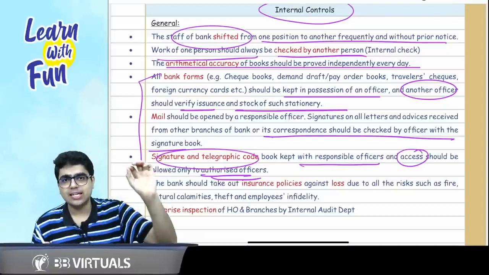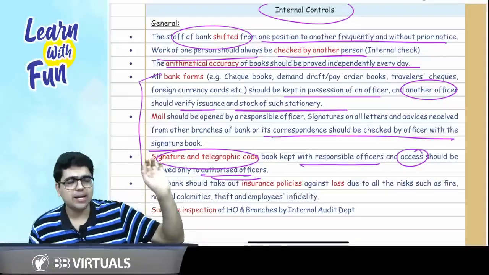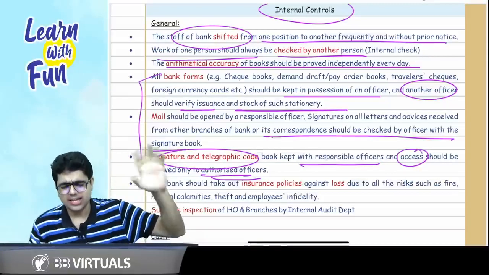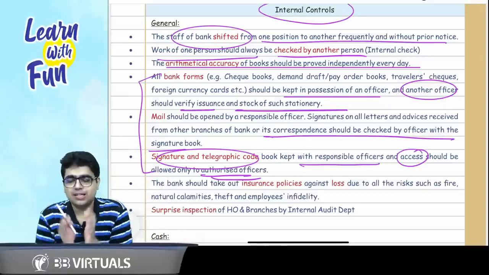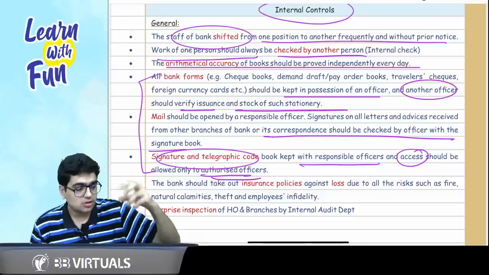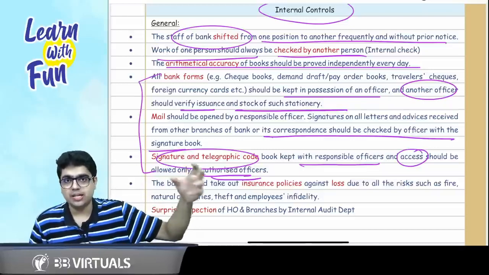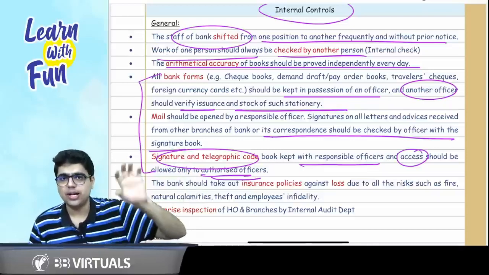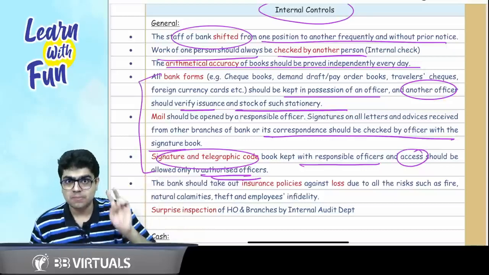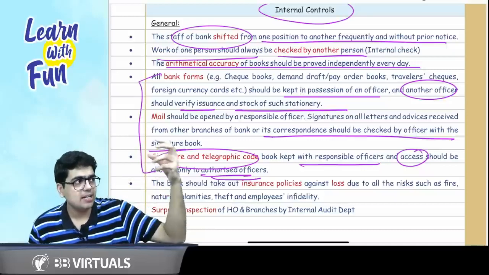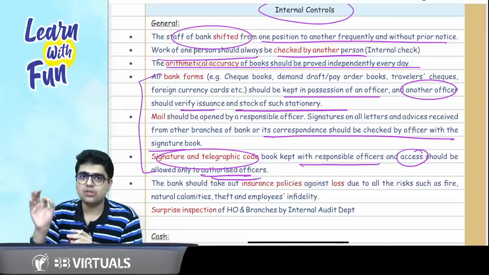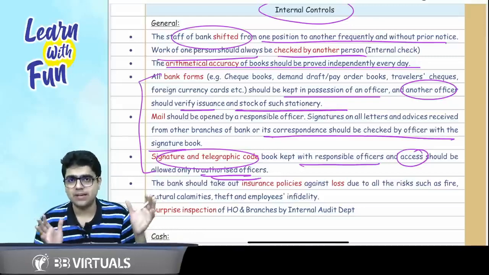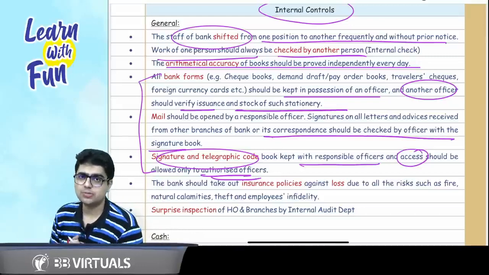stationery. In case there are any unutilized stationery like bank drafts, traveler checks, or any other stationery, that stationery should be under the custody of a responsible officer. So another officer should see how this stationery is issued and who is keeping a check of the stock. Plus, if you are getting any demand drafts, if you are getting any mails from outside, please make sure that the signature is checked by the person having access to the signature book, who should also be a responsible officer.